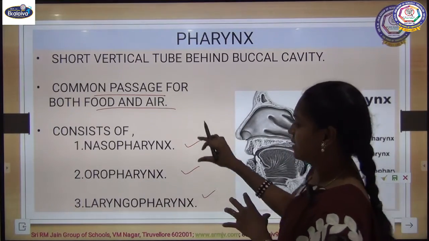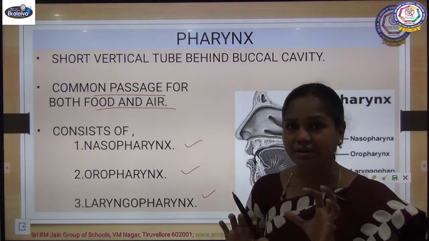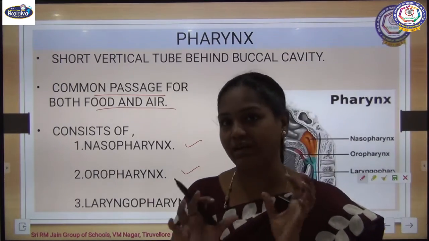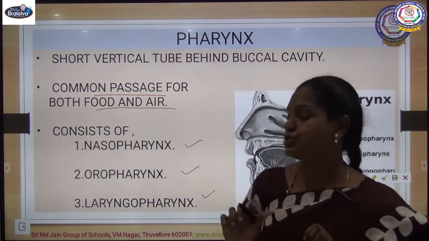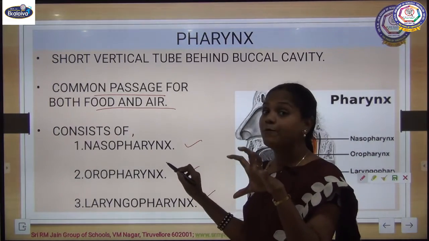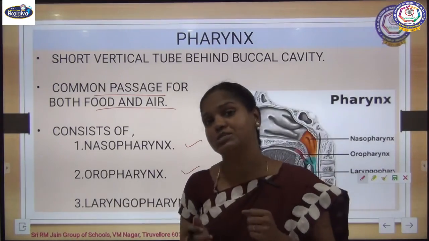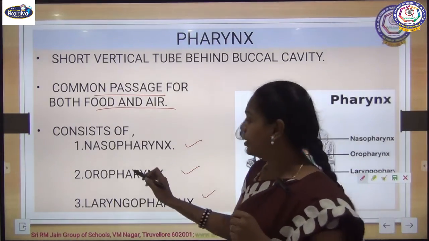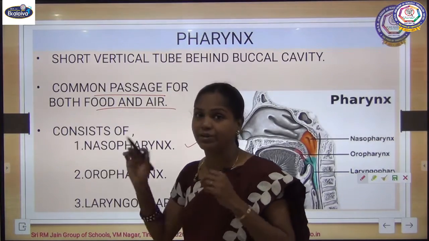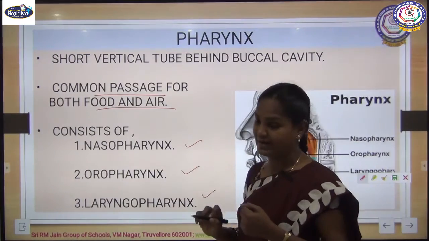The nasal cavity leads to the nasopharynx, the part of the pharynx where the nasal cavity opens; we call it the nasopharynx. In the middle portion, the oral cavity opens into the pharynx; we call it the oropharynx.